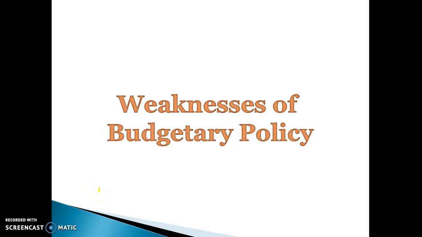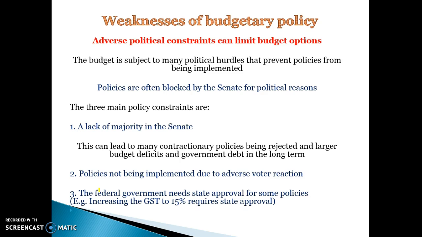Okay, so in this video we're going to be looking more at some of the weaknesses associated with budgetary policy. So what we're looking at here is when you're analysing the impact of the budget and the effectiveness of the budget, you need to comment on what some of these weaknesses are. So the first thing is that there are some adverse political constraints that can limit budget options.